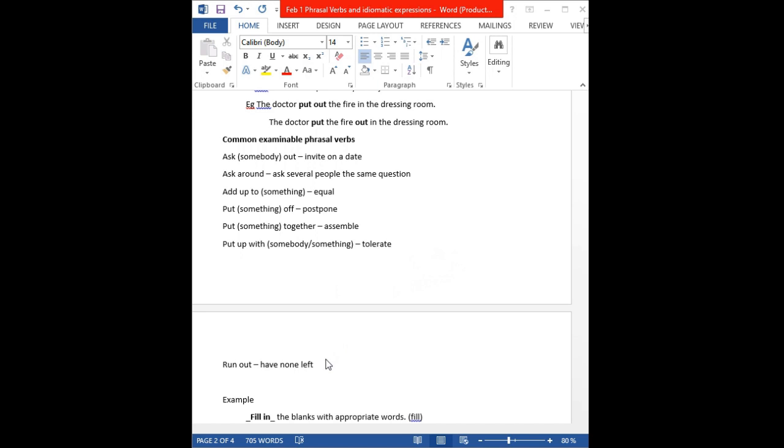Then here we have take after somebody. Now to take after means to resemble a family member. So we usually say that the child took after his father. That means that the child resembled the father in all ways.